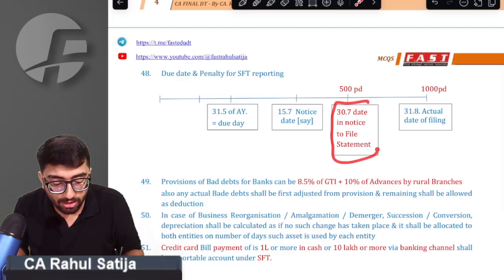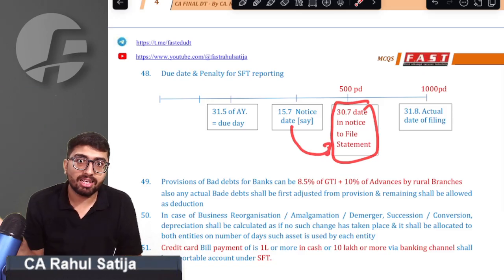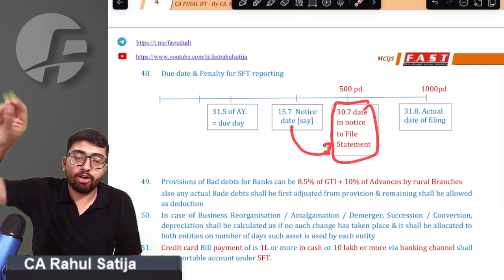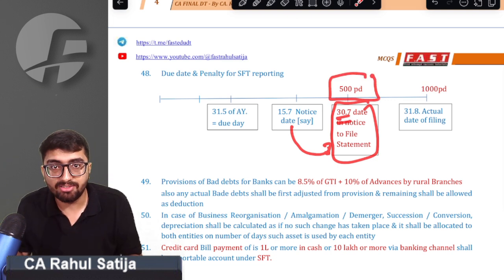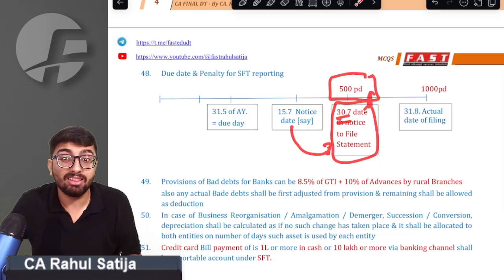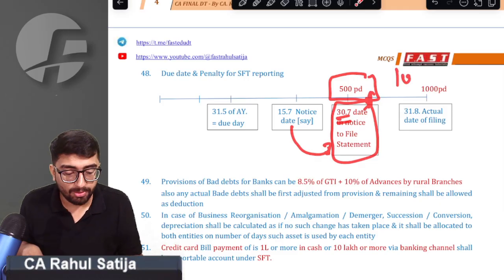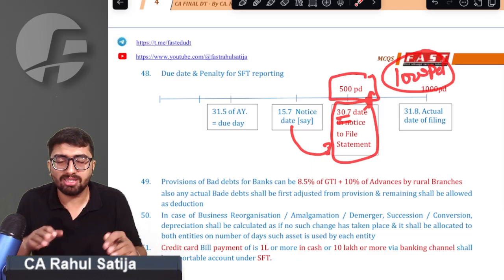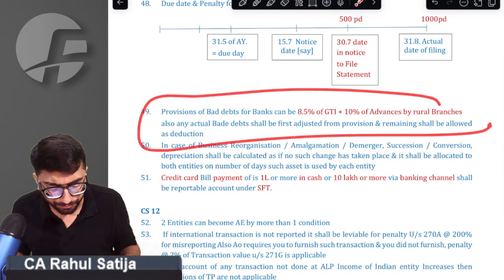In that notice, there will be a date mentioned till which you have to actually file the SFT. For example, the date mentioned is 30th July. Till 30th July, you will be charged 500 per day. And if you did not file the SFT statement till the date mentioned in the notice, beyond that you will be charged rupees 1000 per day for every day of delay in the SFT filing.